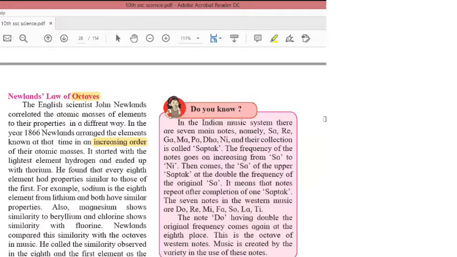In this, Newlands arranged the elements in the increasing order of their atomic masses, in groups of 8.